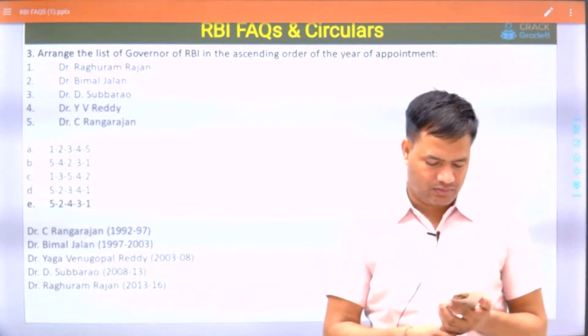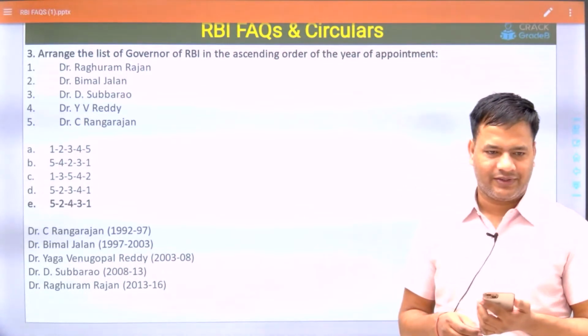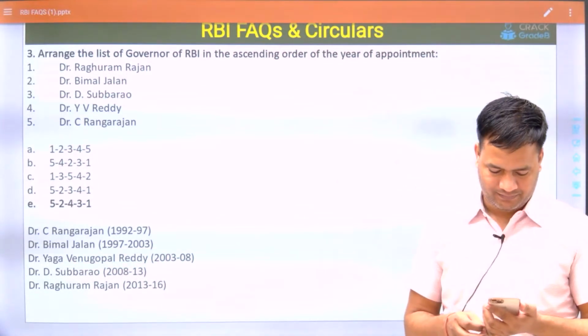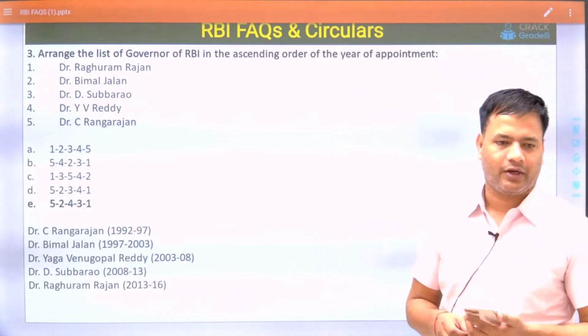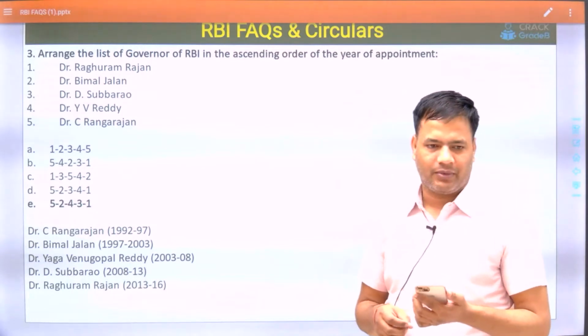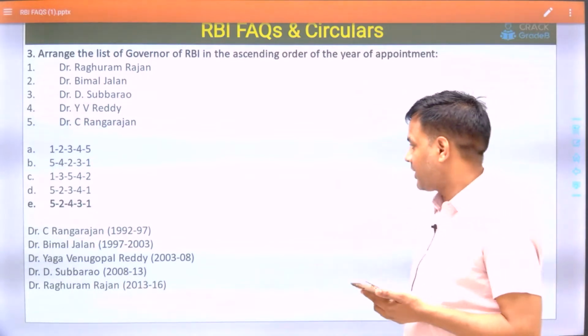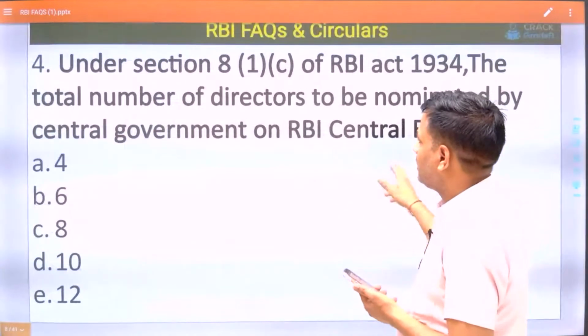Manmohan Singh, no. Manmohan Singh was finance minister, I think, at that time, not RBI governor. I think Venkitaramanan was the governor at that time. You can check from the website of RBI.